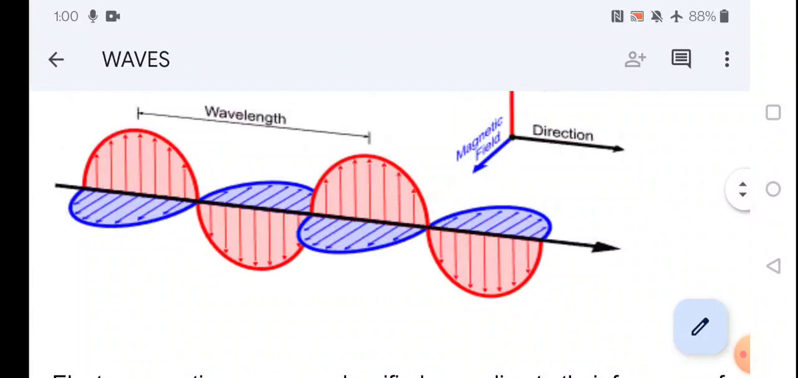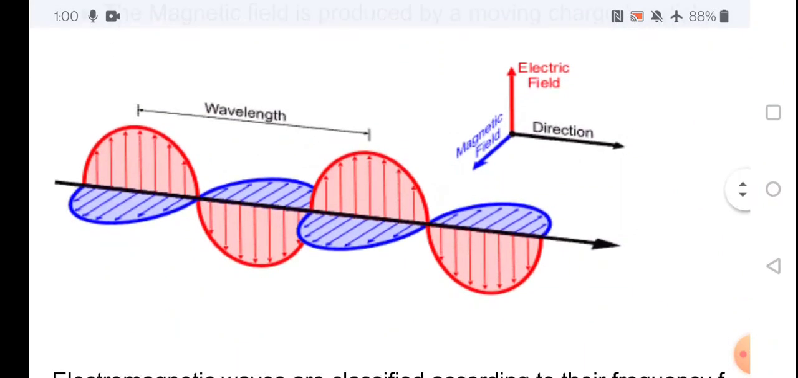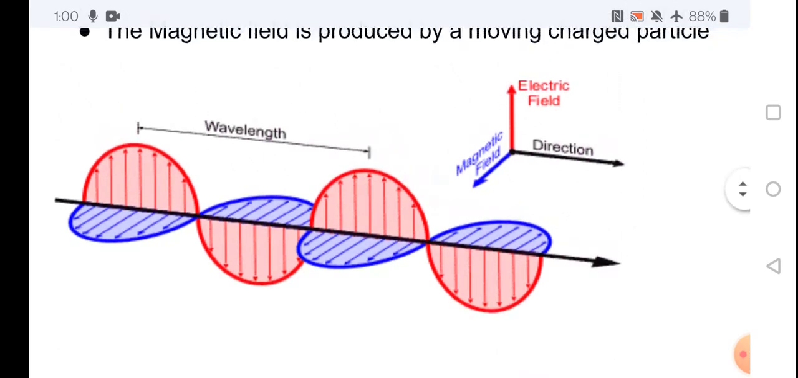The red one shows the electric field and the blue one shows the magnetic field. The black line shows the direction of propagation. That means, see, it is transverse in nature. It has both magnetic field and electric field.